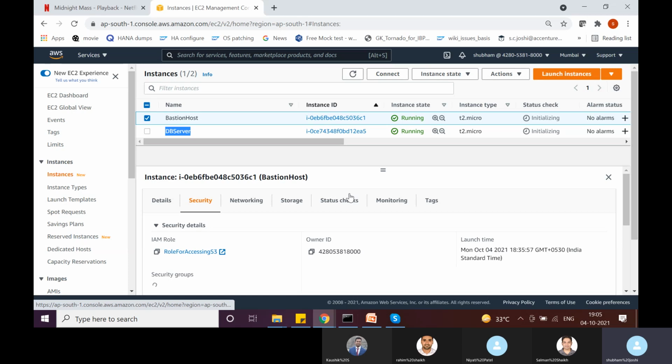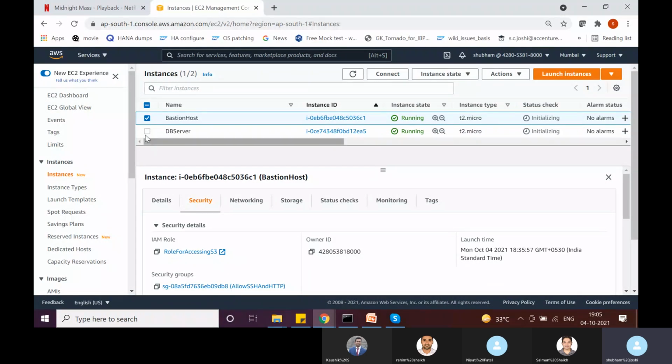I can show you here, this is the IAM role attached to this host, and this IAM role lets this EC2 instance interact with the S3 service. In this IAM role I have attached an IAM policy which grants full access to the S3 service.